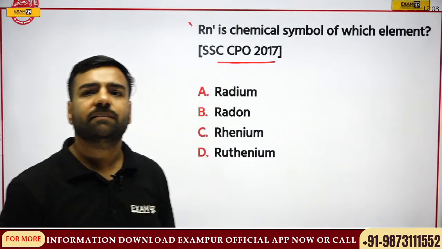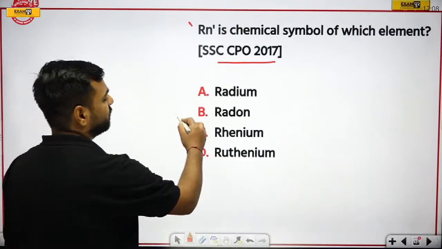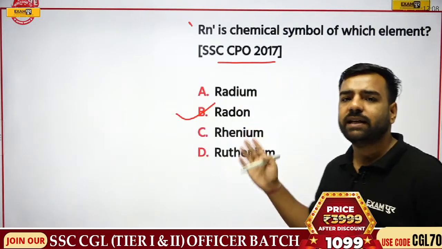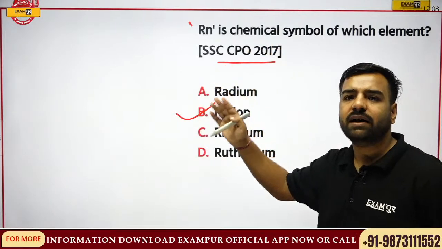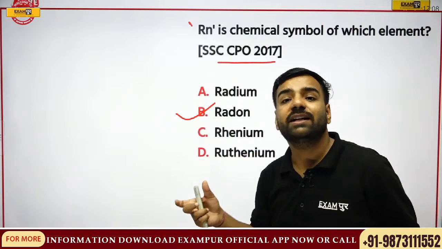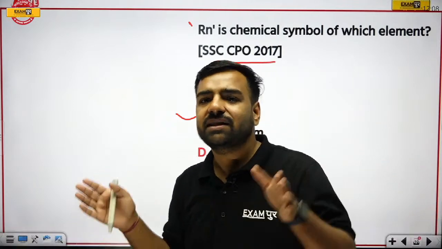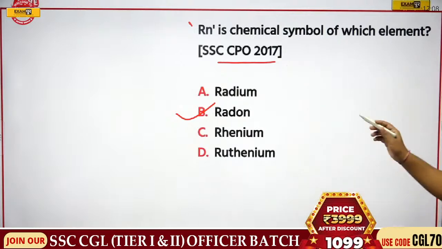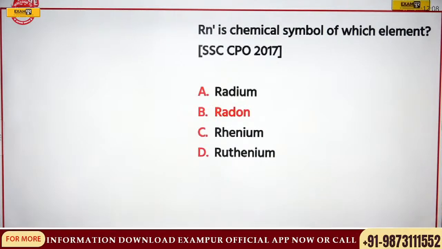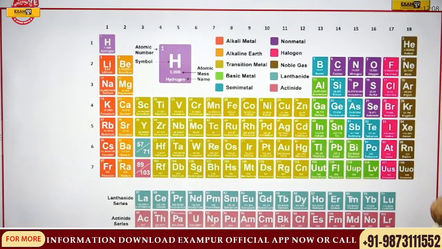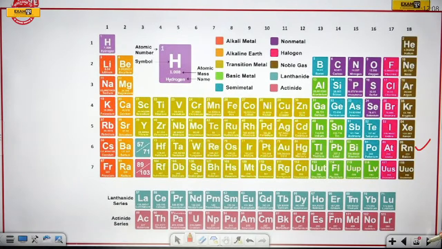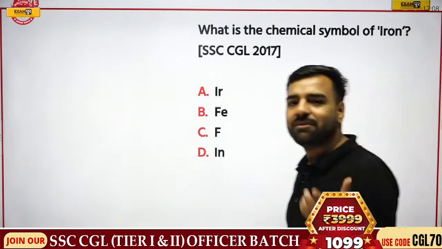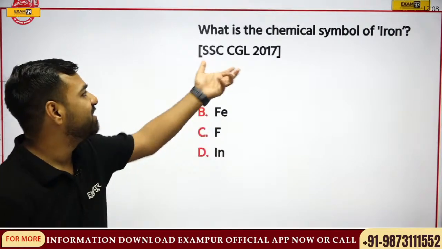So we have Madhna here, and Madhna is saying, sir, it would be radon. Simple one, true. If someone asks you about the noble gases, we have helium, neon, argon, krypton, but what about those radioactive ones? So here radon is the correct answer, which has Rn as the chemical symbol. Next, what is the chemical symbol of iron? The most basic question, but just have a look where it is asked in CGL.